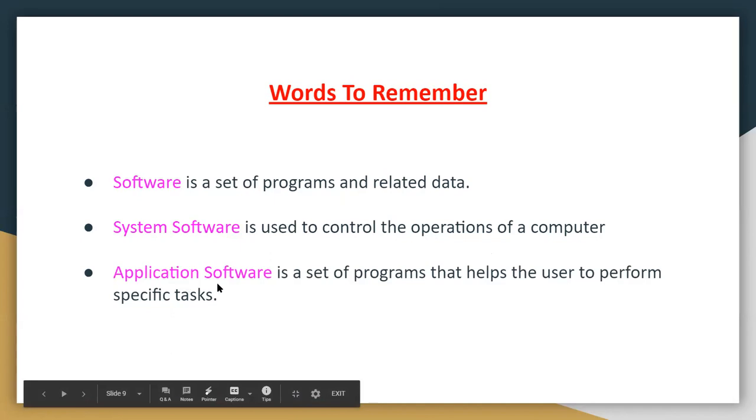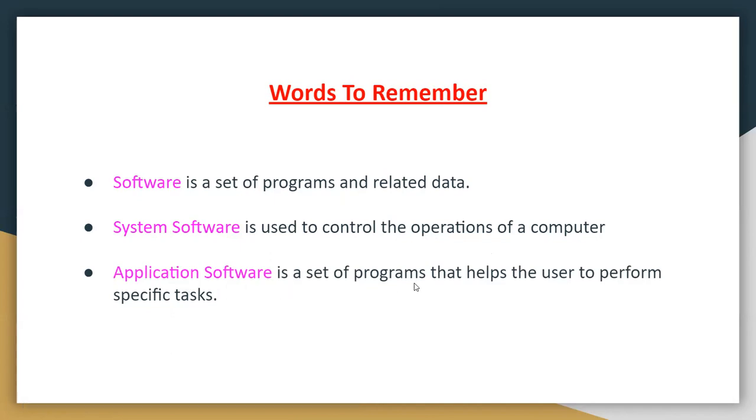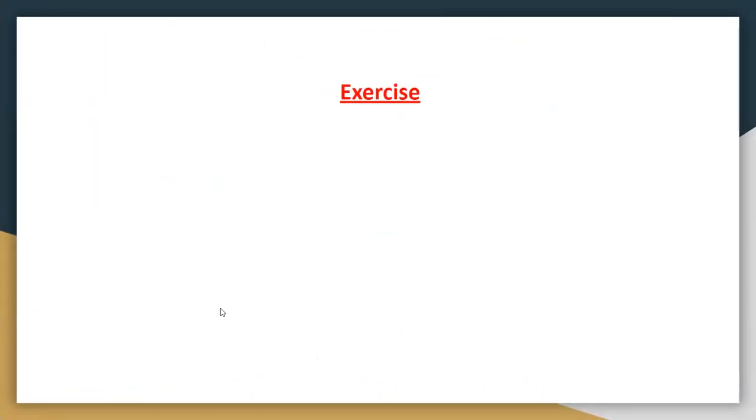What is application software? It is a set of programs that helps the user to perform specific tasks. So there are three words to remember: first, software; second, system software; and third, application software. You have to write these words in your copy and learn them.